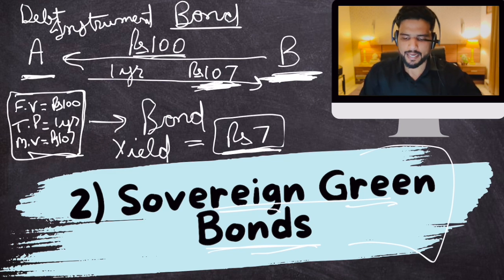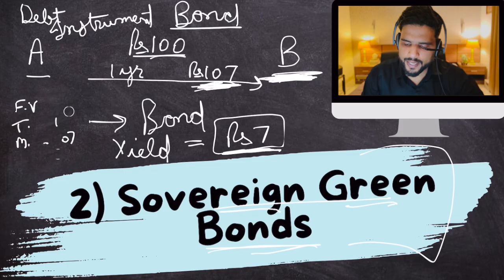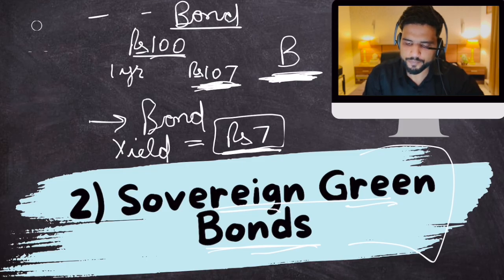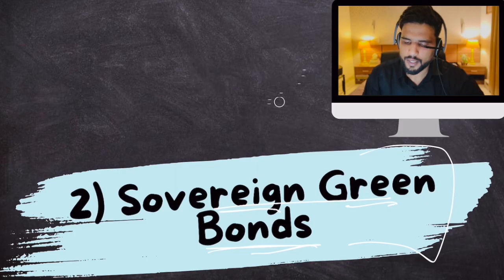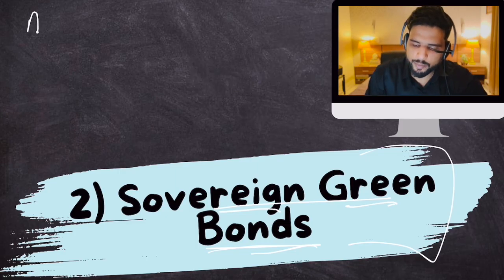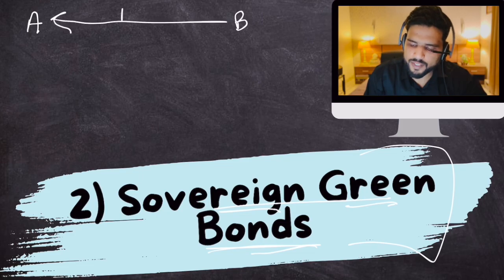Yes? Now, the thing is, and hear me out carefully, because this is important. Let's suppose this transaction between A and B. B gives 100 rupees and gets 107 rupees in return after 1 year.